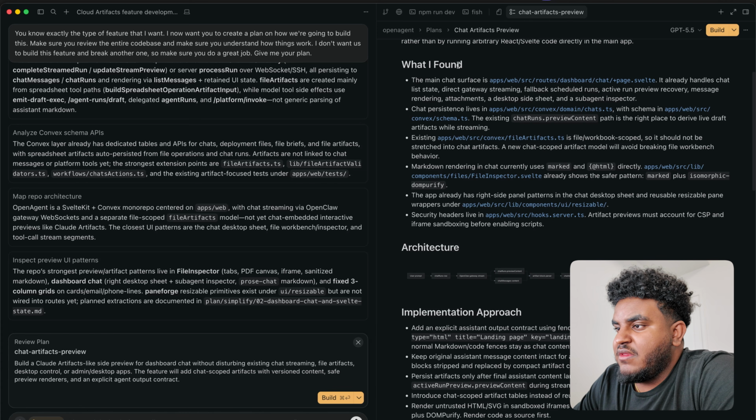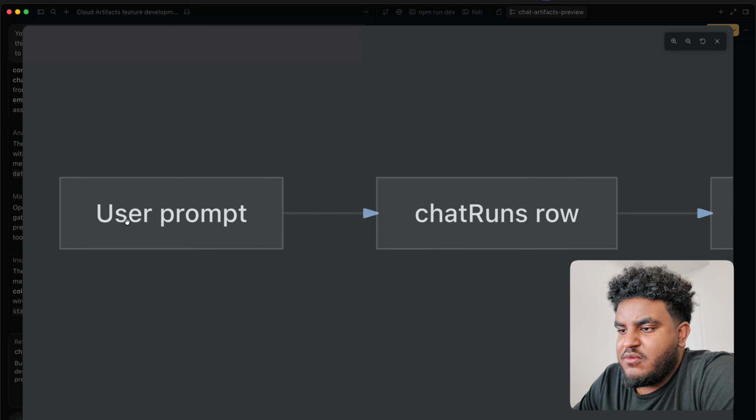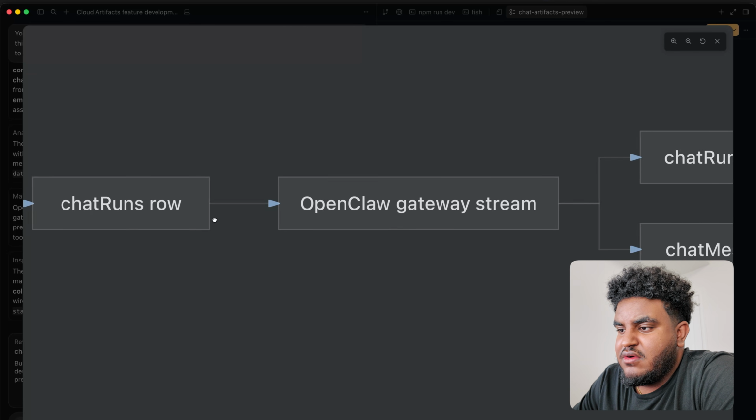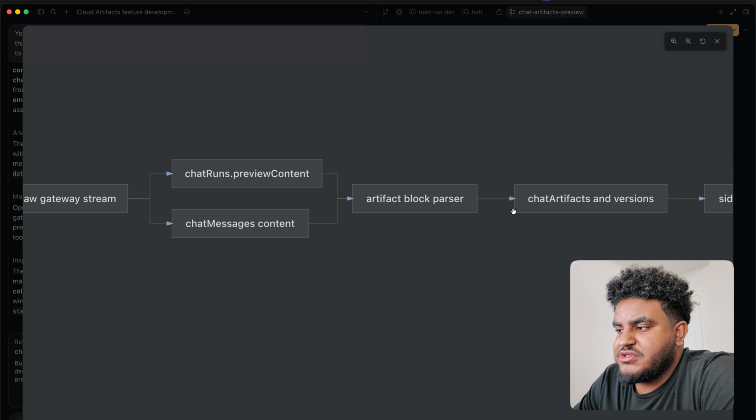Okay, cool. What I found, the main chat surface already handles list state, direct gateway streaming, fallback schedule runs, active run preview recovery, message rendering, attachments, a desktop side sheet, and a sub agent inspector. All right, so it's glazing my code. We love that. And this is the diagram we get: user prompt, chat run row, gateway stream, checks if it needs to preview the content, artifact block parser. Okay.